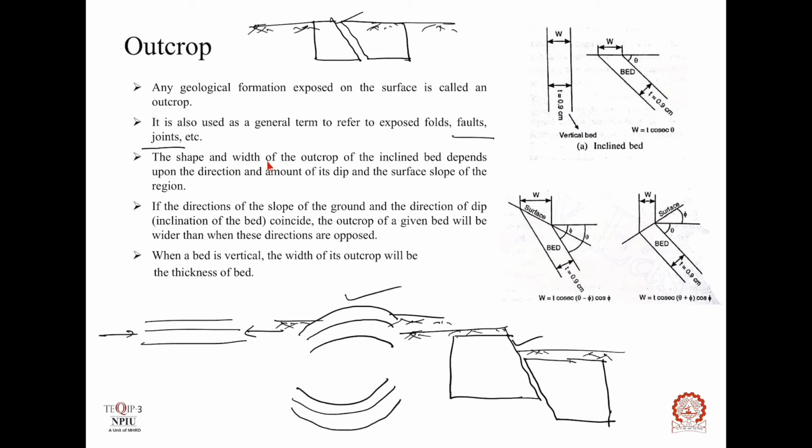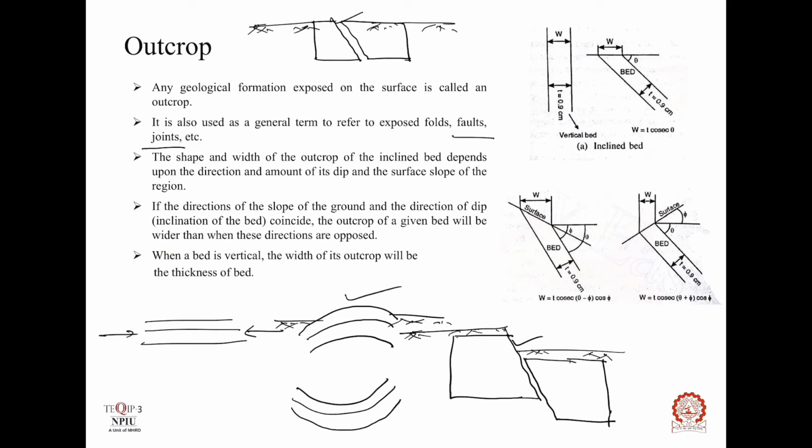And the shape and width of outcrop also depends upon the surface slope of the region. If the direction of the inclination of surface is same as the direction of the inclination of bed, then in this case the width of the outcrop will be more. But if the direction of inclination of surface is opposite to the direction of inclination of bed, in that case the width of the outcrop of inclined bed will be less.